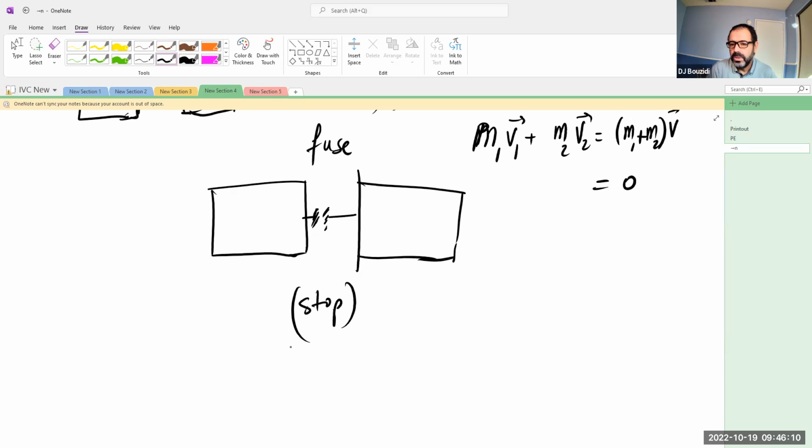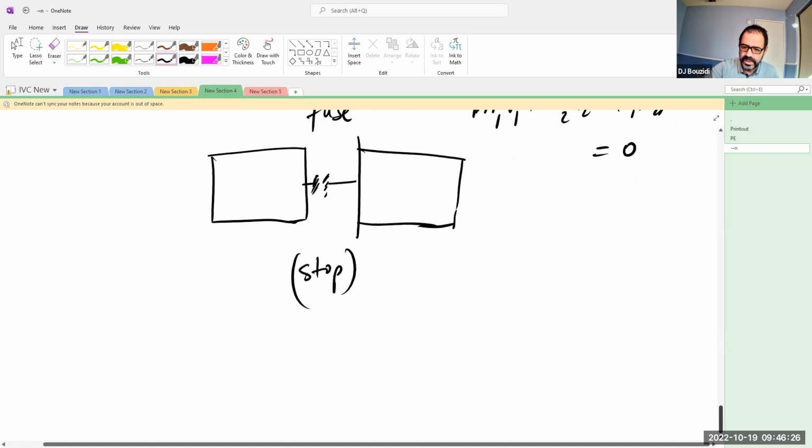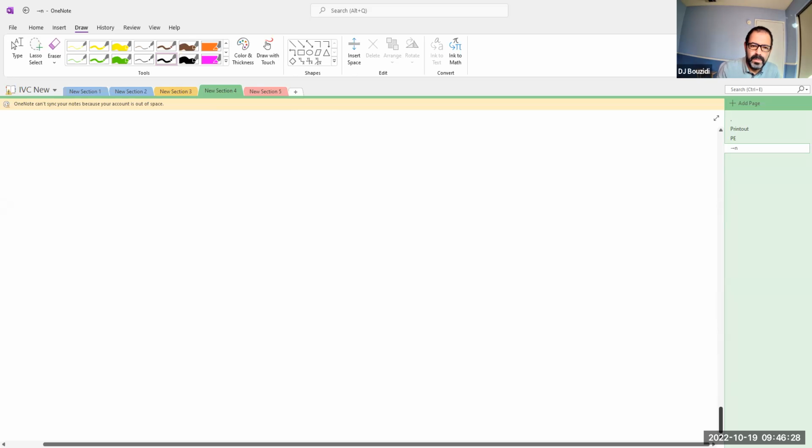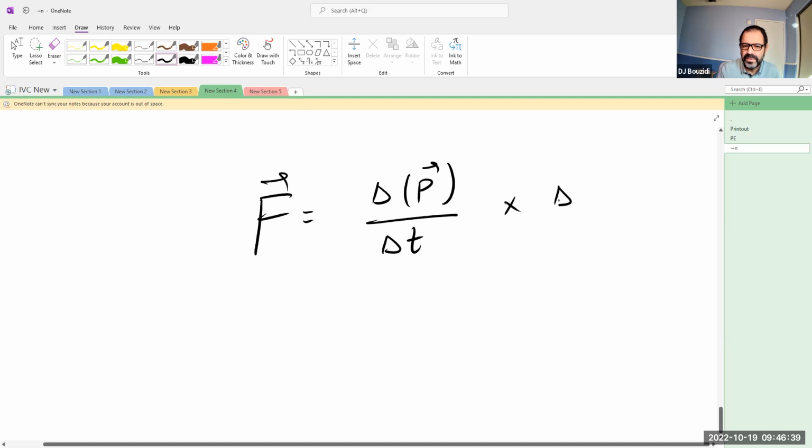Okay, so the big deal of this chapter is actually the linear momentum, and the fact that it's proportional to the mass times velocity. There is another key concept here that is going to come in handy. Remember I said the force is the change in momentum divided by time. I could multiply both sides of this equation by delta t. On this side, delta t will cancel, and here I will have a delta t. Usually we write it after the vector.